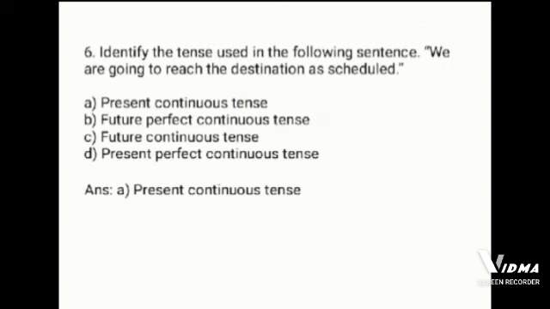Identify the tense used in the following sentence. We are going to reach the destination as scheduled. The options are: present continuous tense, future perfect continuous tense, future continuous tense, present perfect continuous tense. The correct option is answer A, present continuous tense.